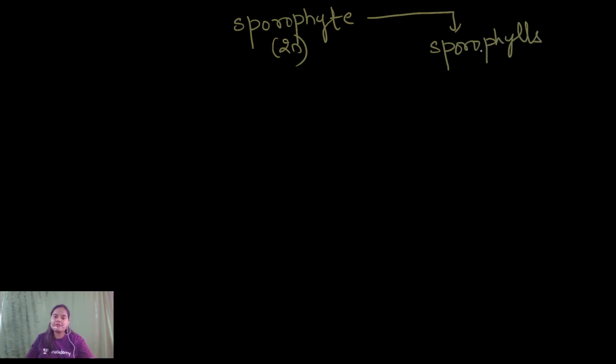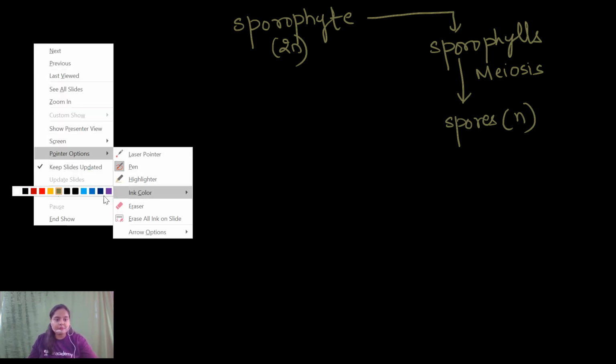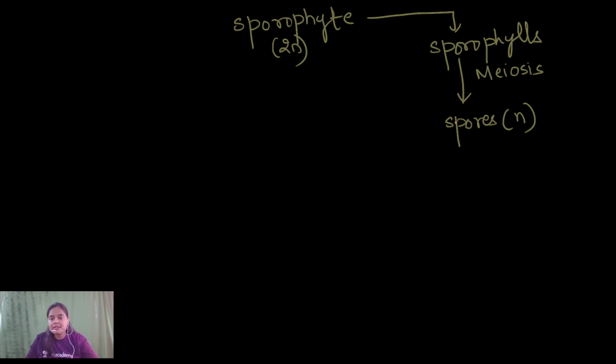In these sporophylls, spore mother cells are present, and by the process of meiosis, which is sporic meiosis, spores are produced, and these spores are haploid in nature. Let me change the color once again because the generation is changing. These spores will be what?